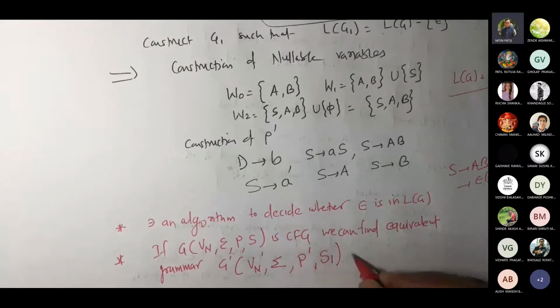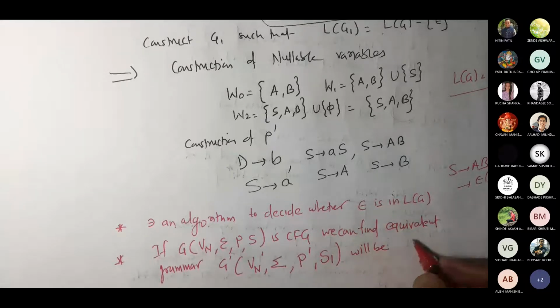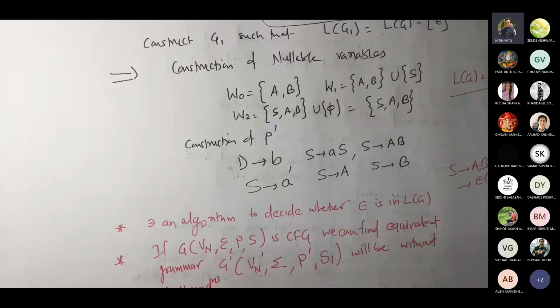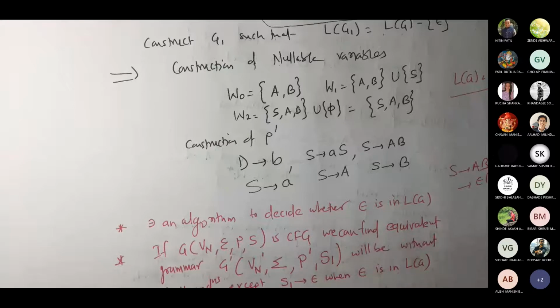And this G dash will be without null productions except S1 gives epsilon, when epsilon is in LG.